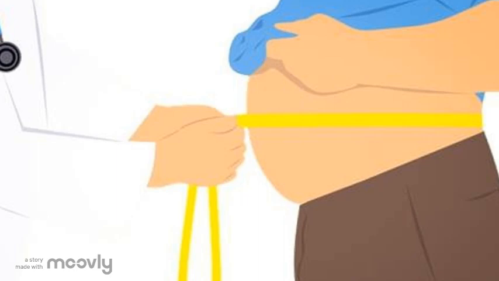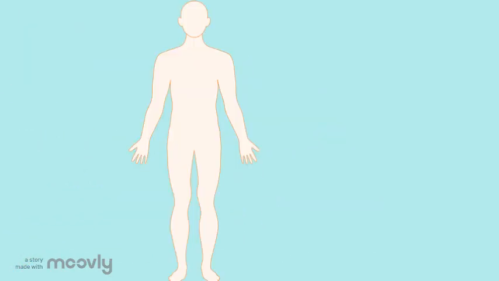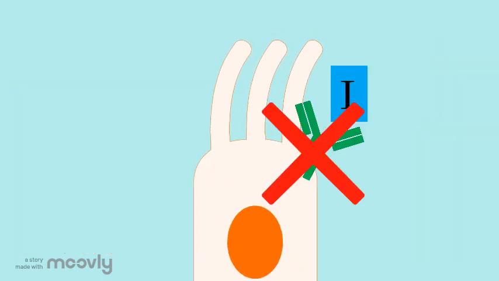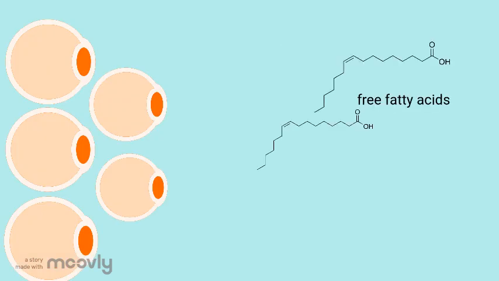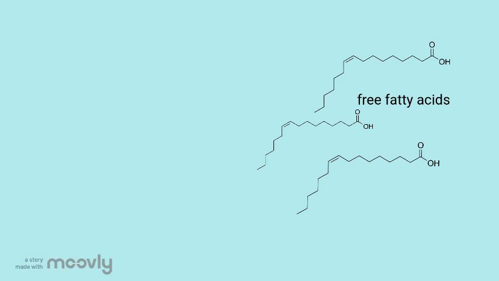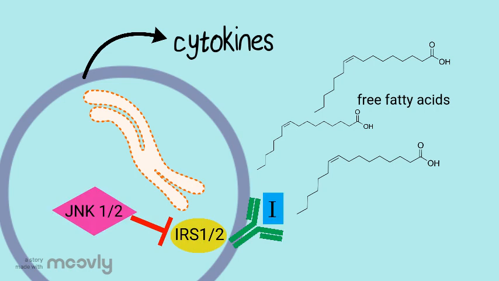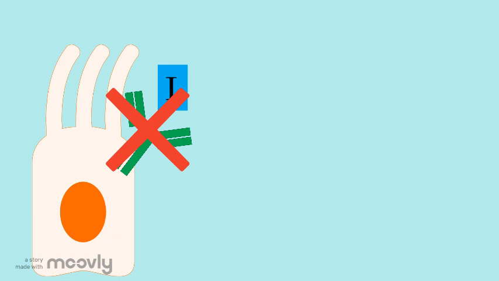Obesity disrupts the balance of energy storage and mobilization, and over time, tissues normally responsive to insulin show reduced sensitivity, termed insulin resistance. The elevated level of circulating free fatty acids in obese individuals is thought to be a significant driving factor in the development of insulin resistance. This is due to the fact that fatty acids induce endoplasmic reticulum stress, cytokine production, and activate the c-Jun-NH2 terminal kinase, or JNK, signaling pathway, all of which play a role in mediating reduced sensitivity to insulin.